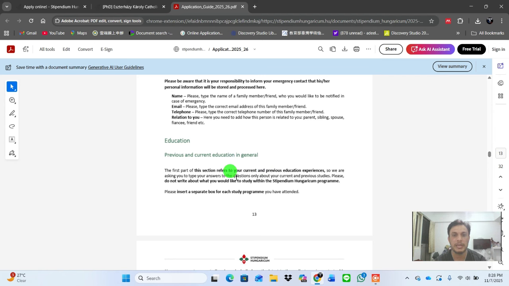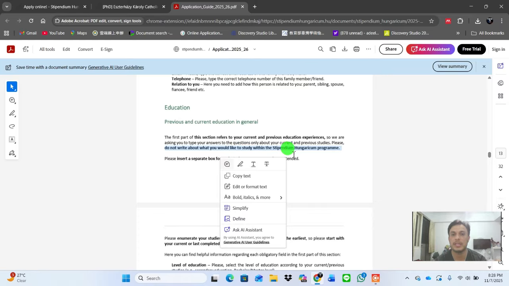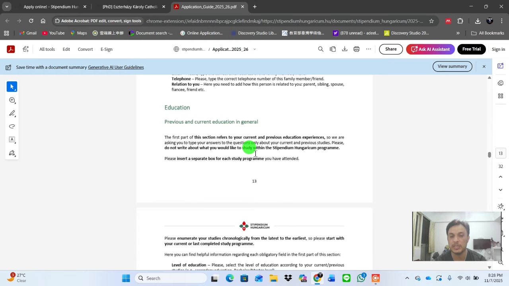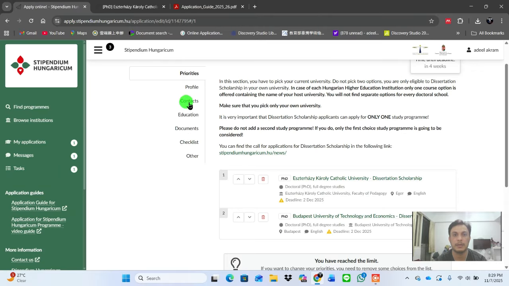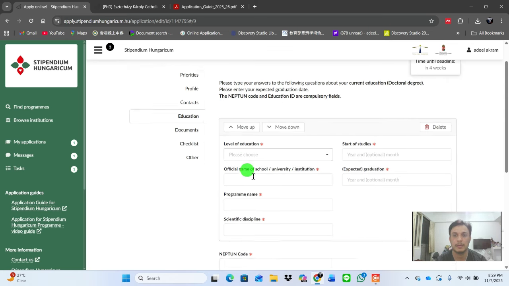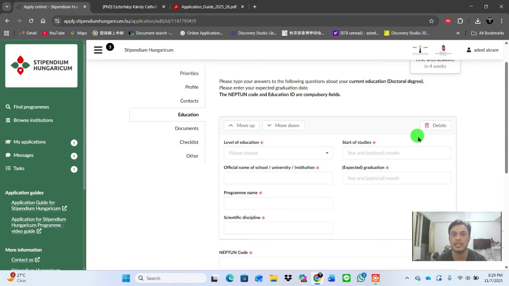The first part of this section refers to your current and previous education experience. They ask you to type your answer to the question. Please do not write about what you would like to study within the Stipendium Hungaricum program. You can see that they mention these things. You don't need to provide any kind of information in this section. So if you remember this part, what you can do here is just delete this option.